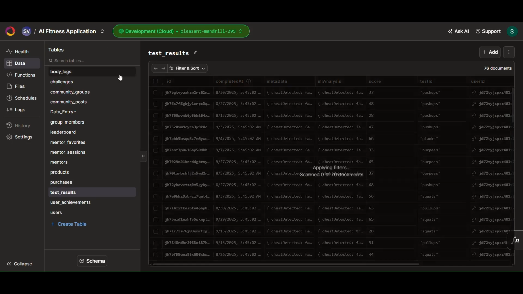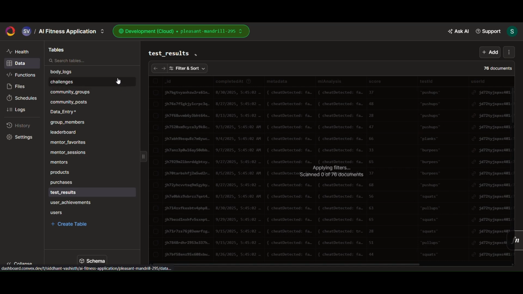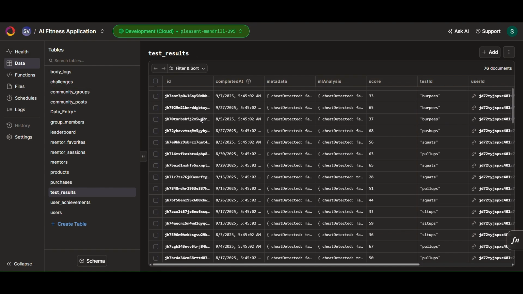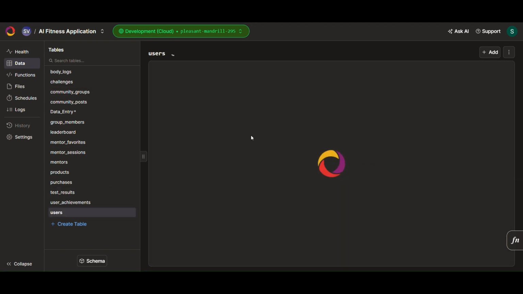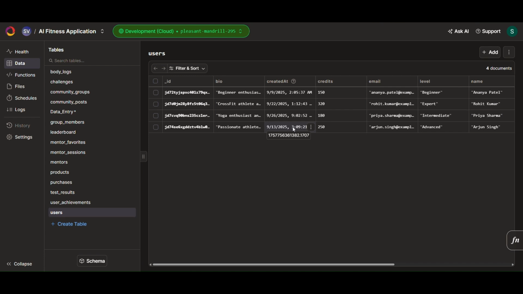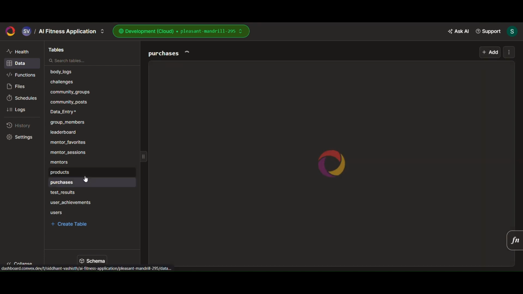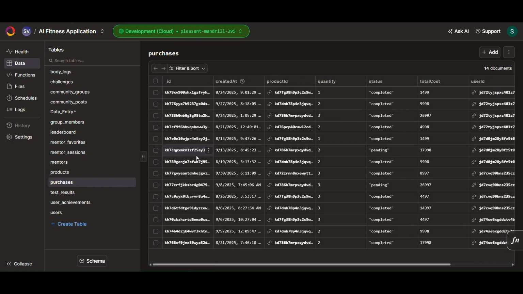As for the backend, we are using Convex, which is used for data fetching, data uploading, leaderboard fetching, and making the app dynamic in all aspects. As you can see, there are multiple tables like users, user achievements, test results, purchases, body logs. Every table has its own data, which is dynamically fetched into our application.